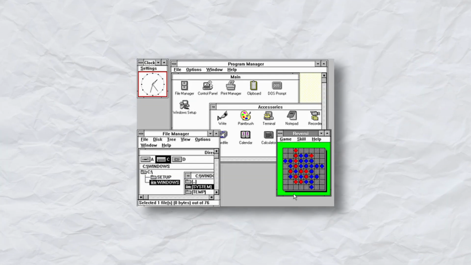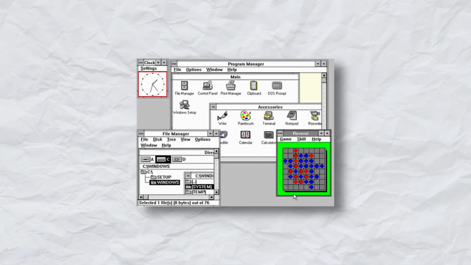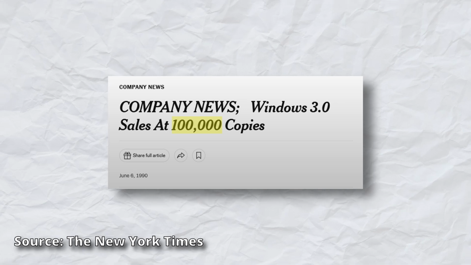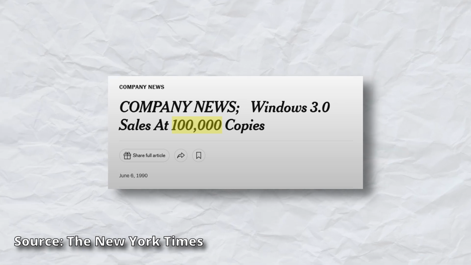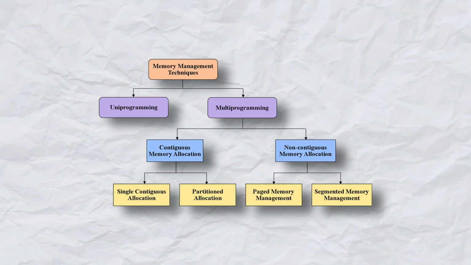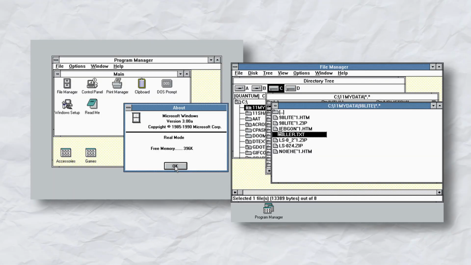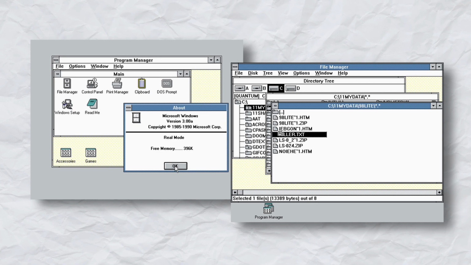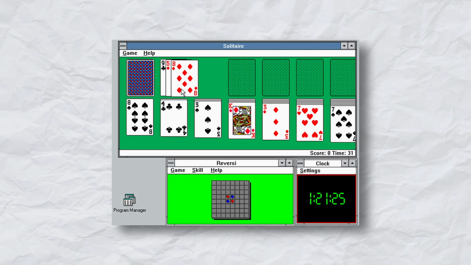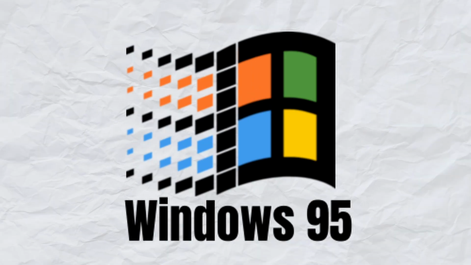Windows 3. Launching in 1990, this version became the first wildly successful release for Microsoft, thanks to vastly improved memory management and a cleaner user interface. It also introduced Program Manager and File Manager alongside the legendary Solitaire game, cementing the PC's place in both corporate offices and homes.